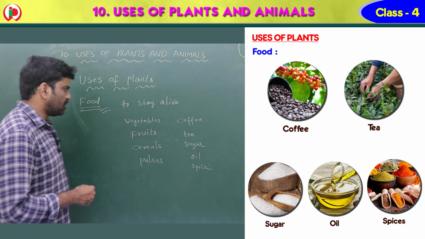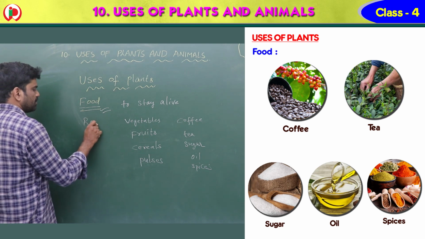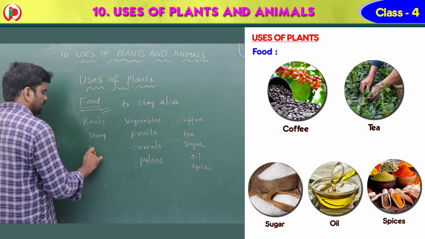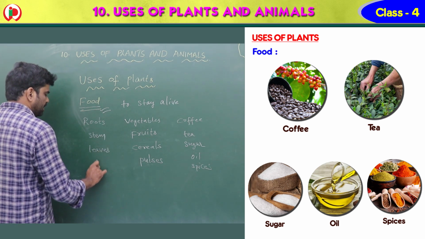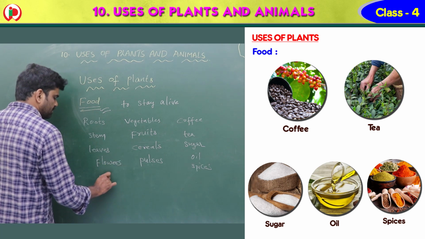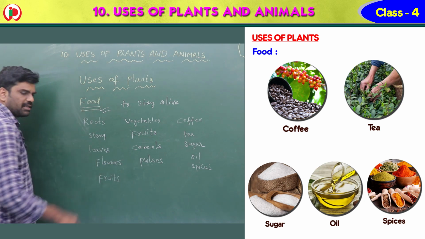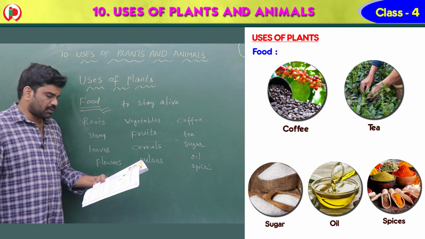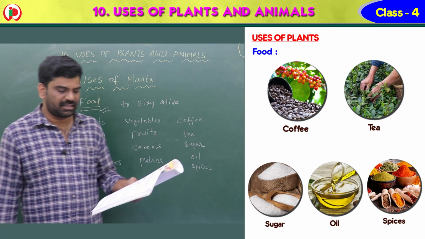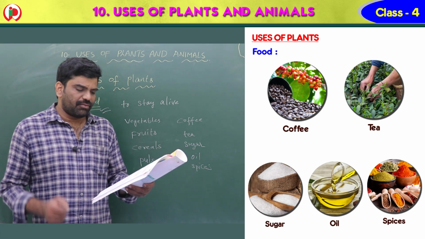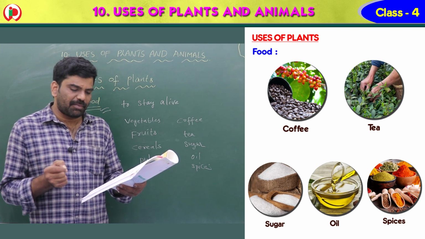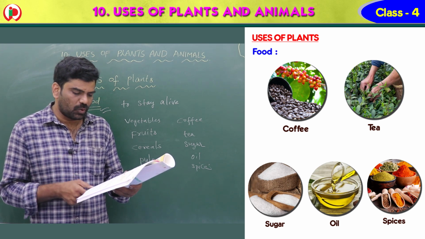See, we eat roots. We eat stem. We eat leaves. We eat flowers. We eat fruits. So these many are there, children. So fruit is one of the many foods we get from plants. Other parts of the plant we use for food include.